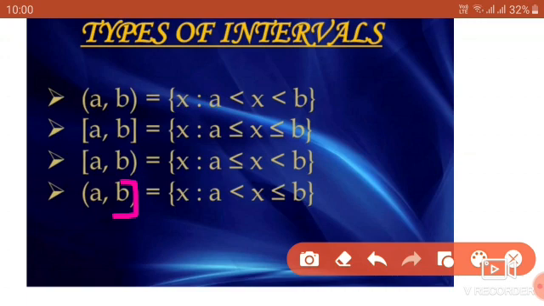(A, B) is a set where A and B will not be included, so we write it as X lies between A and B, that is, A less than X less than B. Here closed interval means X such that A less than or equal to X less than or equal to B. Here one closed, so A less than or equal to X less than B. Here A is open, B is closed, so X such that A less than X less than or equal to B.